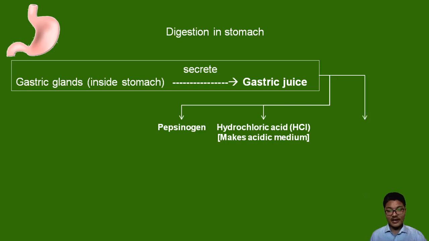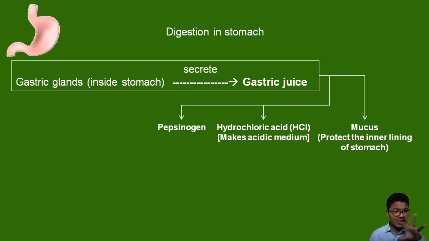harmful microorganisms. The stomach also has goblet cells which secrete mucus. Mucus is mainly for protection of the inner lining of the stomach from hydrochloric acid. The hydrochloric acid secreted in the stomach has a pH of about 1.8, highly concentrated. So to protect the inner lining of the stomach, we have mucus. Mucus is also helping in bringing together food substances.